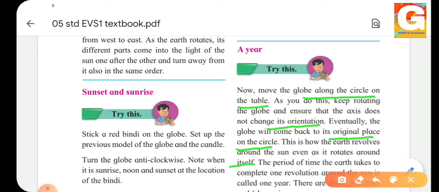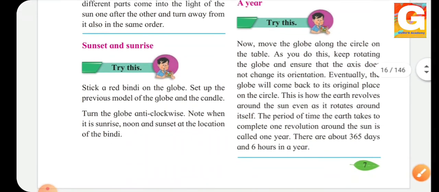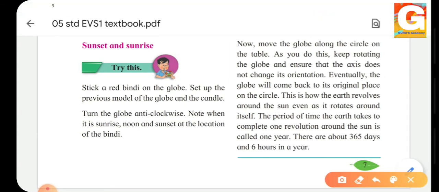Yes, students, in the previous lesson, I explained how the earth rotates around its own axis, and along with the rotation, it also revolves around the sun. So, the period of time the earth takes to complete one revolution around the sun is called 1 year. Yes, you have to keep this in mind. The period of time the earth takes to complete one revolution around the sun is called 1 year. You may ask, what is 1 year? So you have to write this.